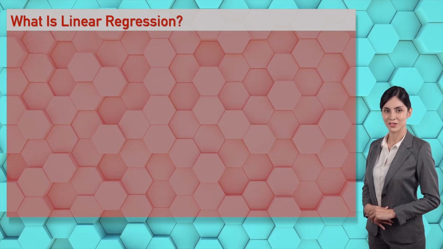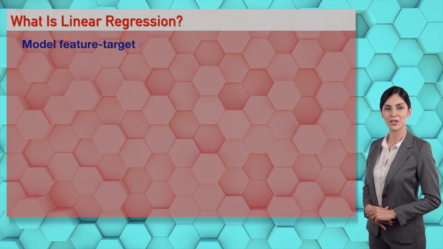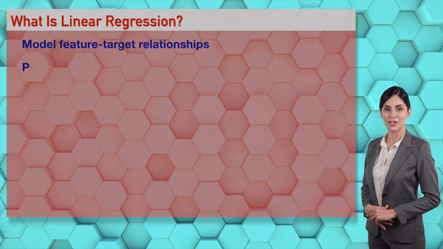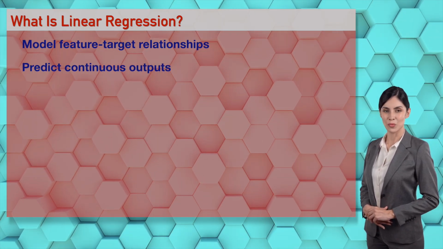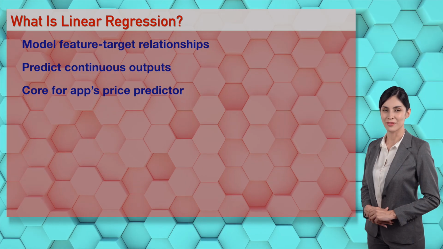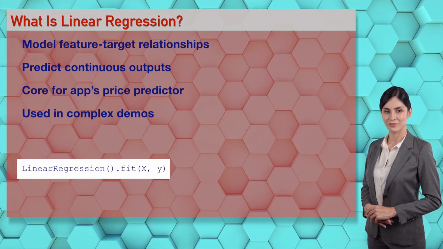Wizards, linear regression is your AI prediction crush, darling. It models relationships between features and continuous outputs like house prices. We'll show its seductive powers in our app demos with California housing.